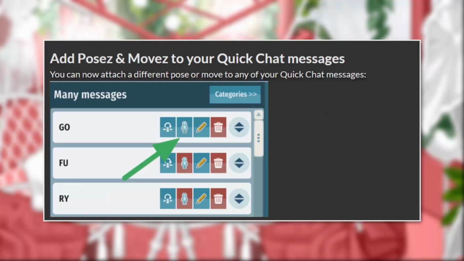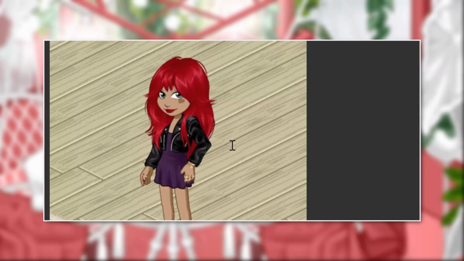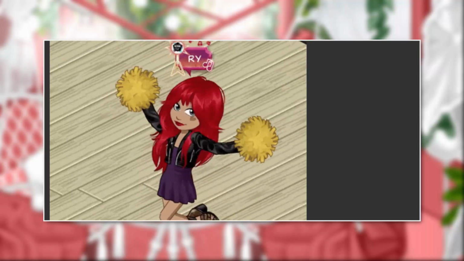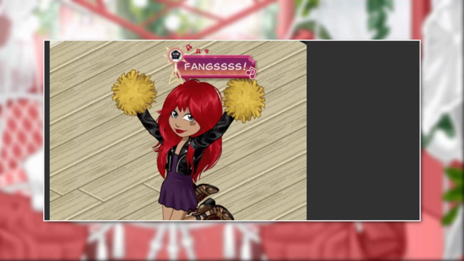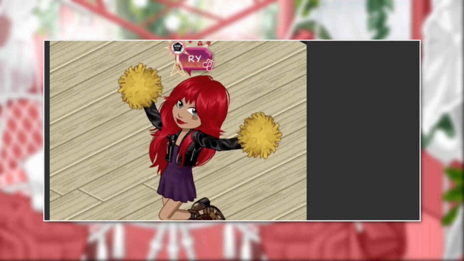Add poses and moves to your quick chat messages. You can now attach a different pose or move to any of your quick chat messages, which allows you to create cool choreographies like this. Let's see what this is. Oh, that's actually cool. I will be testing this out after I'm done reading these updates, because that seems very cool.